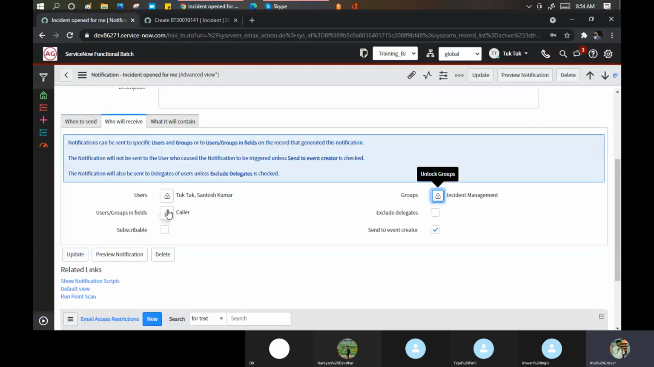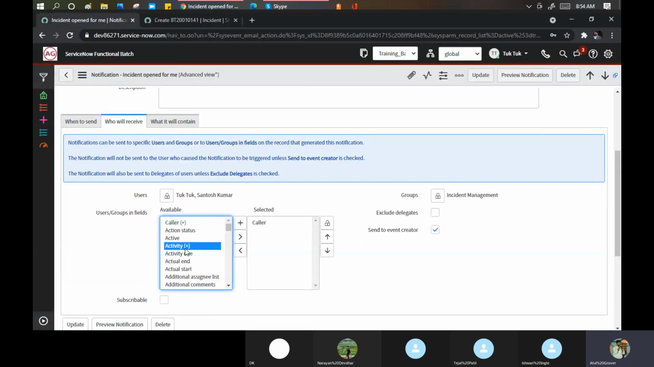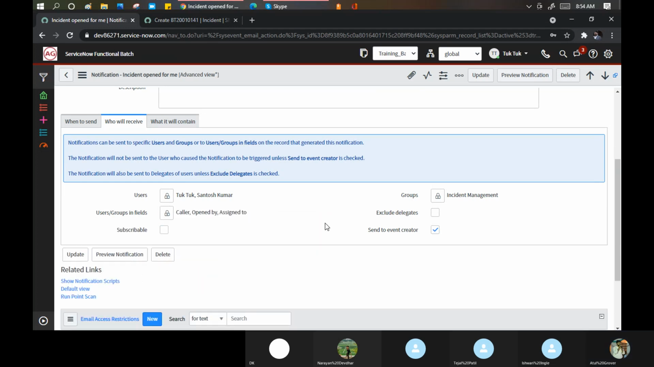You can put it like this. Caller, I can say it goes to the caller, it goes to the opened by. Okay, it goes to the assignment group, assigned to as well. I can put it. That's all. Exclude delegates.